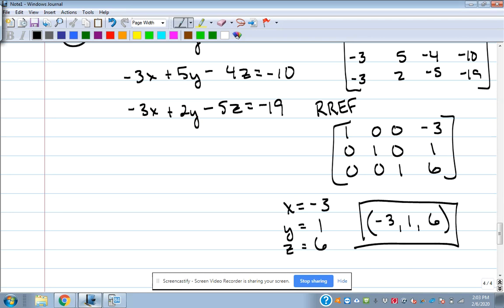With the 3-variable systems, the bottom row still tells what's going on. If your bottom row has a 1 in the 3rd spot and then a number over here, that means you got answers. If the bottom row has all zeros except for the last spot, what is it? No solution. If it's all zeros all the way across, that's the infinite solution. Okay? So setup is all the same, just the size of your matrix is what changes.